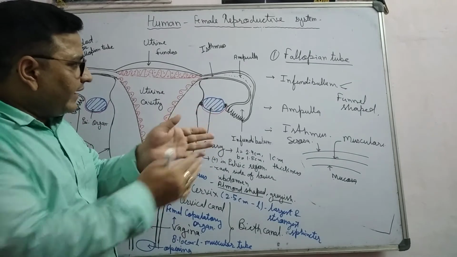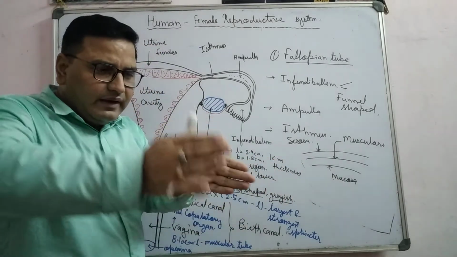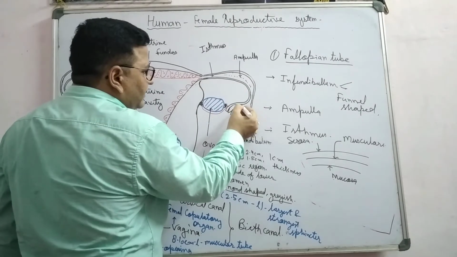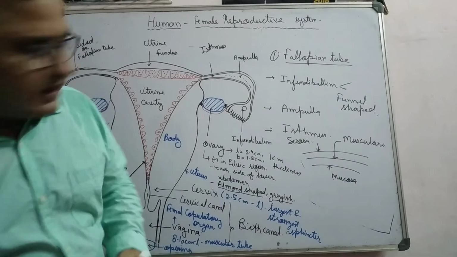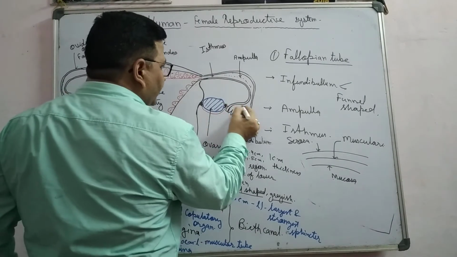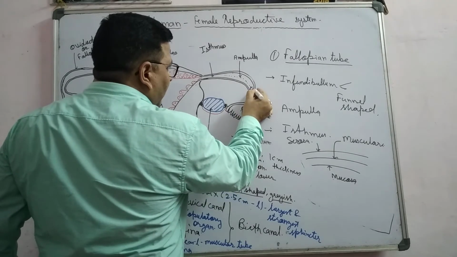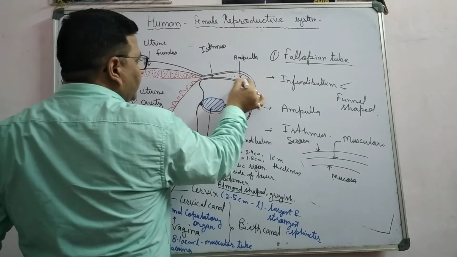And with the help of the ciliated epithelium of the mucosa layer, there is an inner current by which the ovum moves toward the uterus.